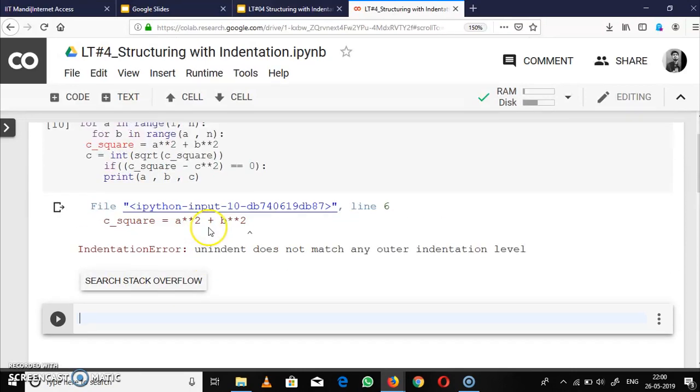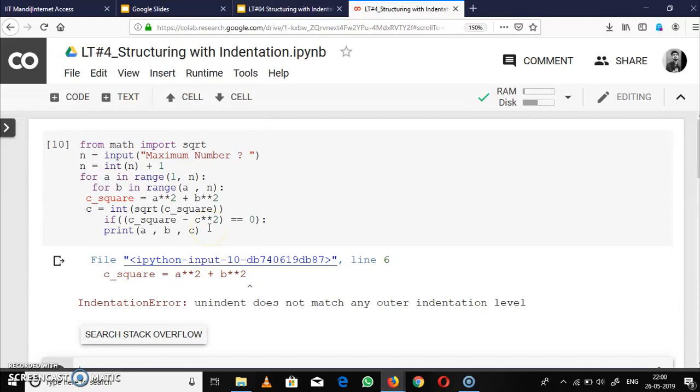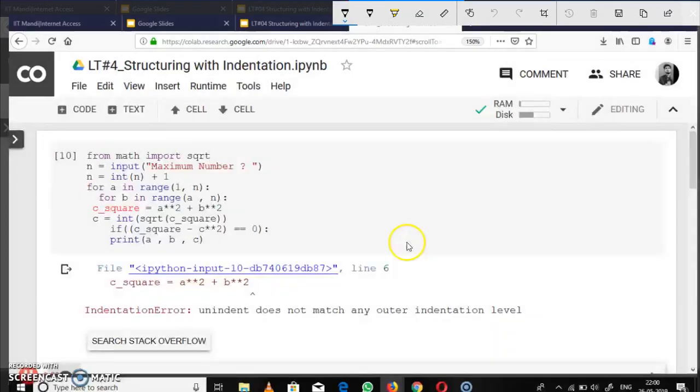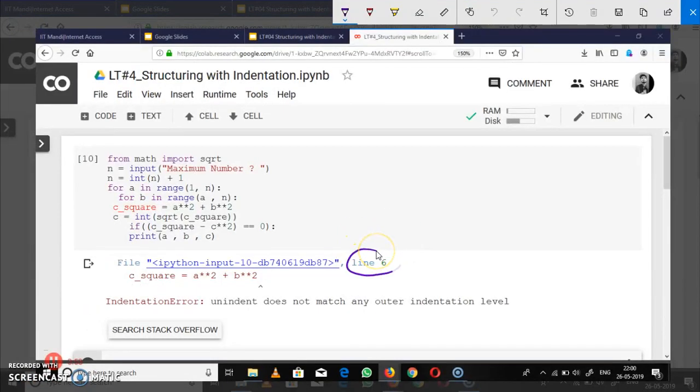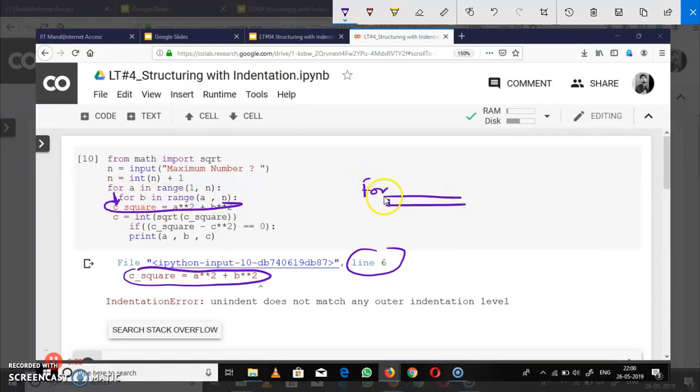See the error, what error message it's showing. It's showing the first error in line 6. This is c square is equal to, this is the error. See, this must be in this for loop, meaning it must be indented inside the for loop. If the for loop starts from here, then this line will start from here.